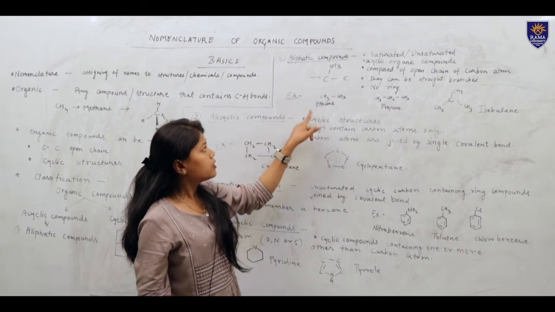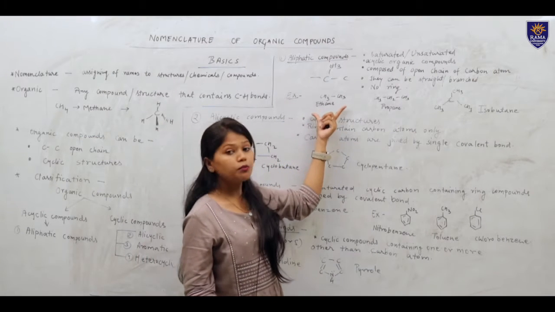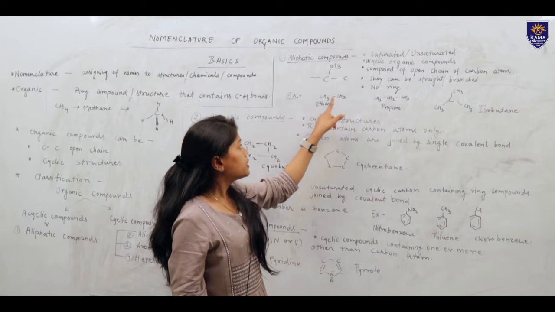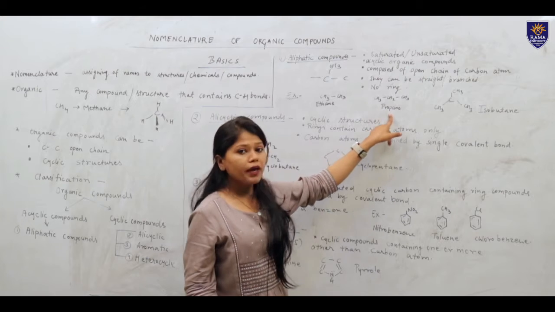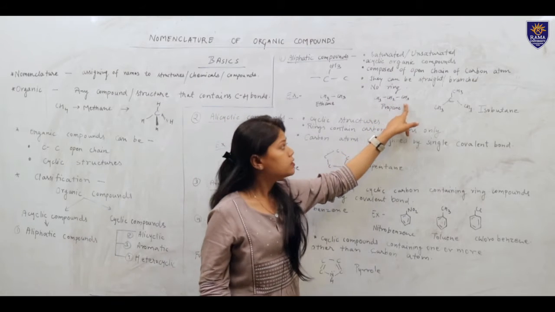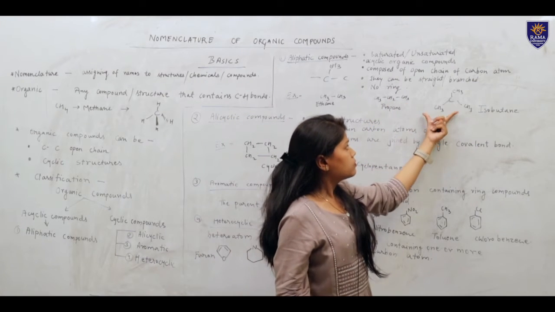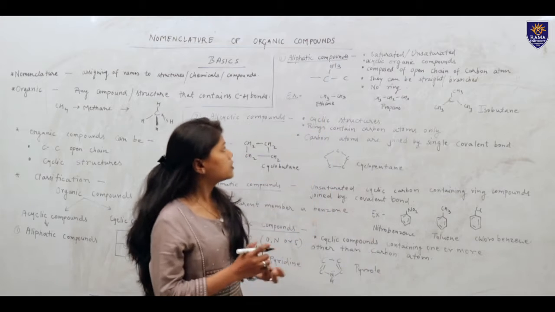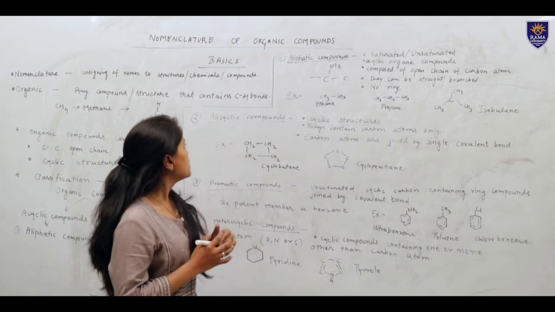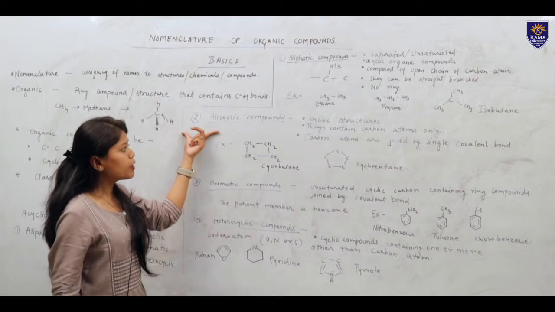For an example, ethane, that is composed of two carbons. Second one is propane, 1, 2, 3, three carbons, and isobutane. Basically, these are the examples of aliphatic compounds. Second one is alicyclic compound.